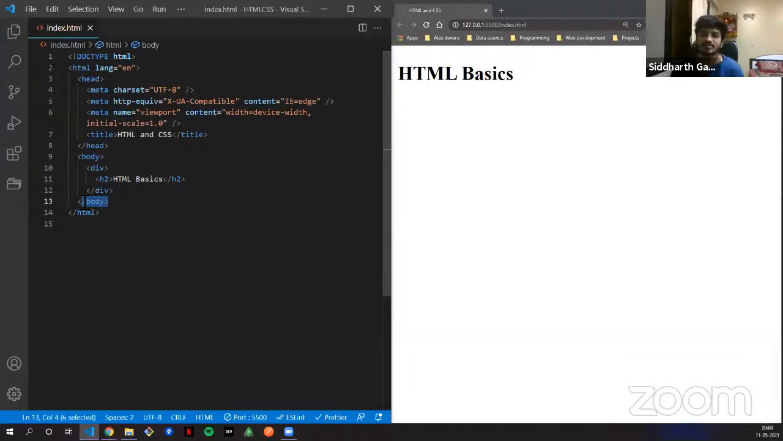Whenever someone uses the term wrap, what we mean by wrap is just open, put in something, and close it. So that's what a wrap is. Not RAP, it's WRAP. Now again, if you see, there is a wrapping of H2 inside the div. Now what is a div? What is an H2?